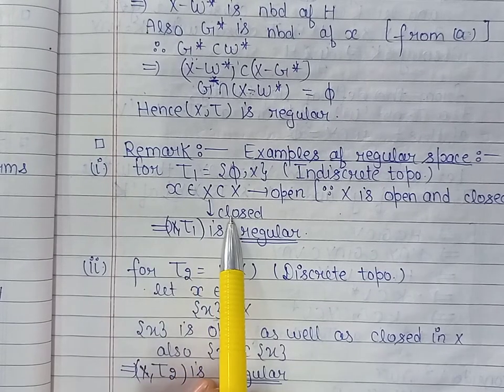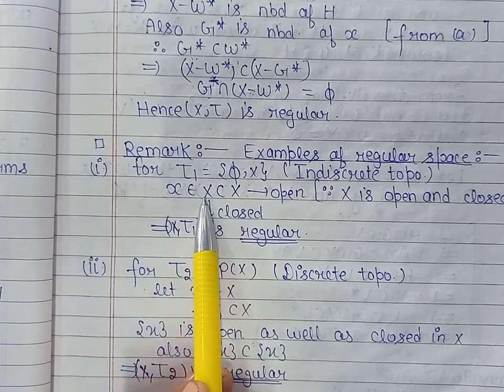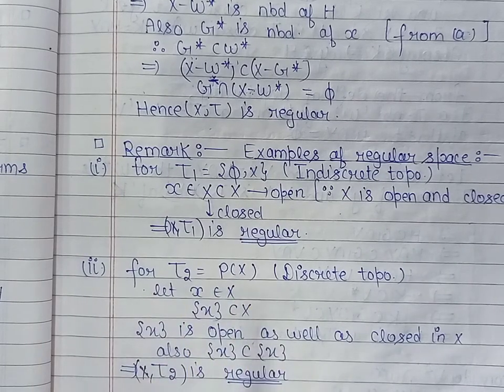So every open neighborhood of x contains a closed neighborhood. So by definition, the topological space is regular.